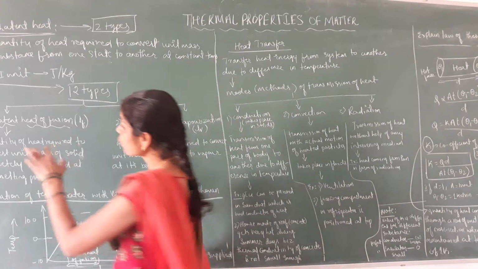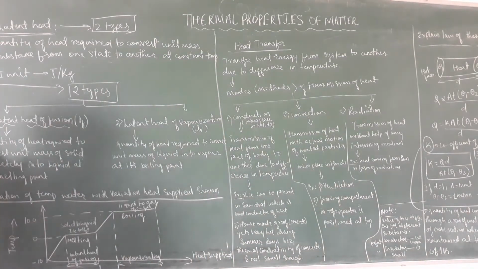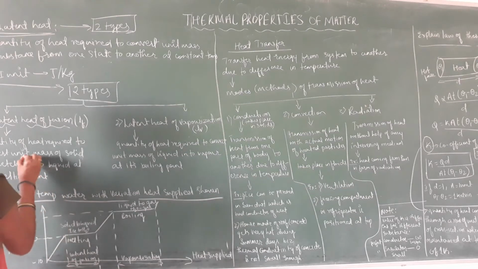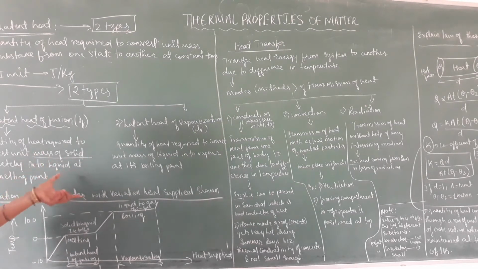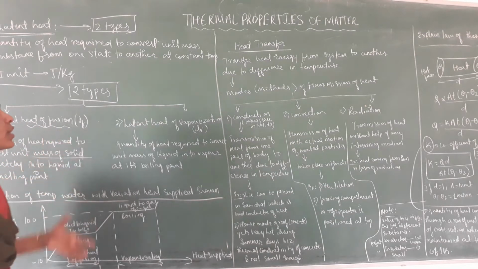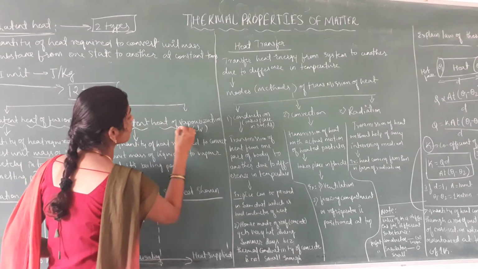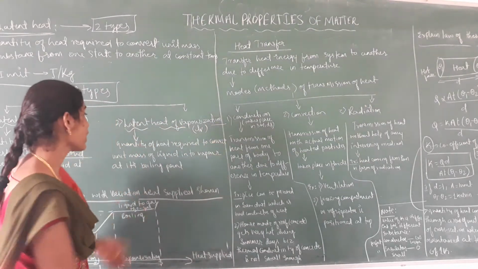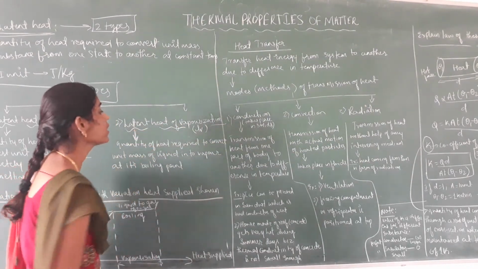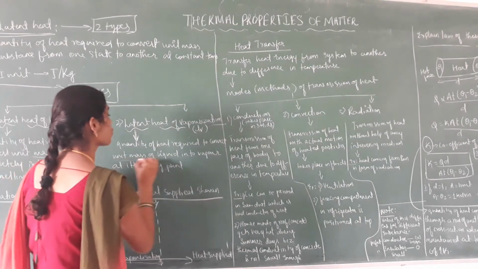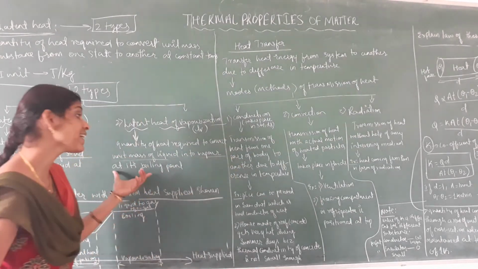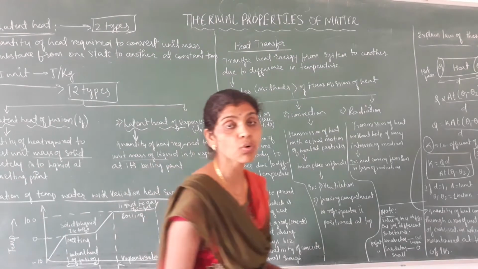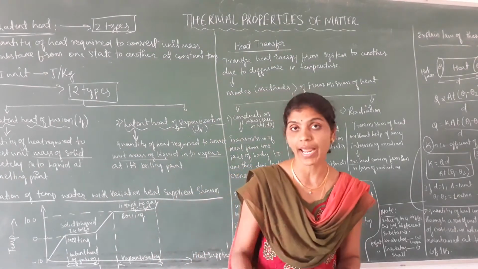Latent heat of fusion is the quantity of heat required to convert unit mass of solid completely into liquid at its melting point. Similarly, latent heat of vaporization is the quantity of heat required to convert unit mass of liquid into vapor at its boiling point.